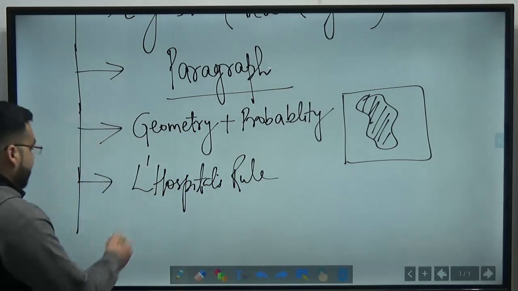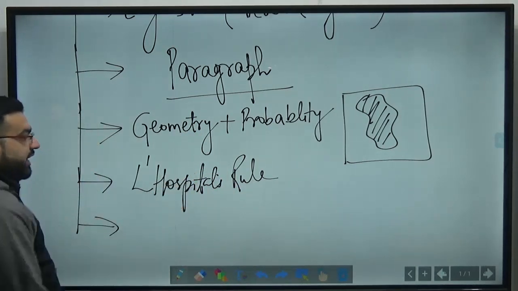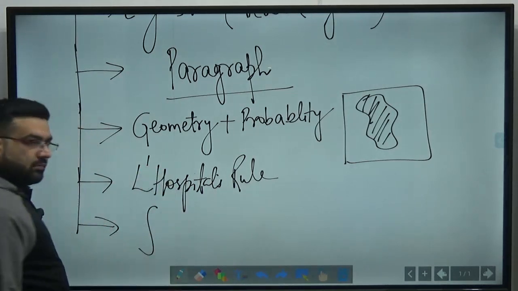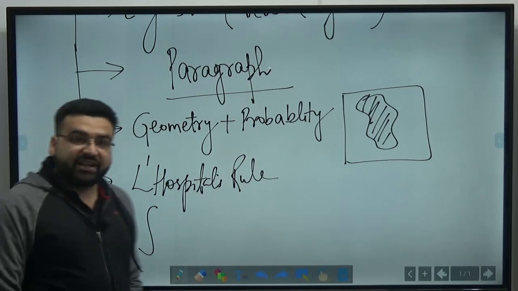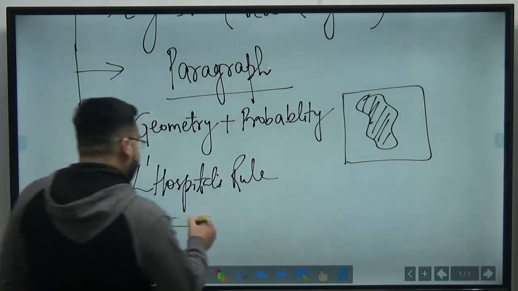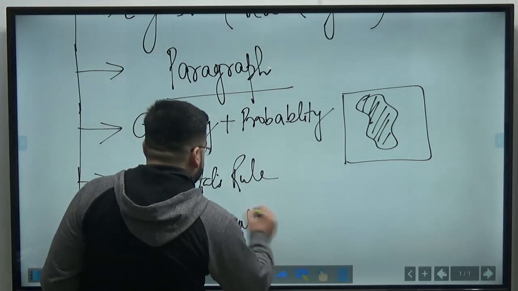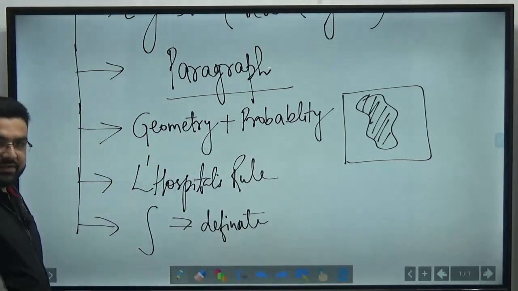Okay, now let us come to mathematics. So from limit continuity, one question is there. One question is there from the integral. Definite integral, right? One question is from the definite integral. In every shift, there is one question.